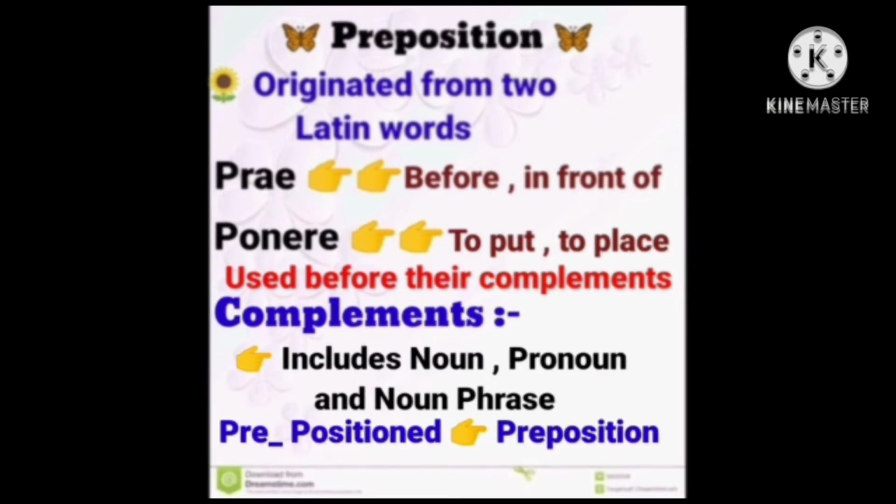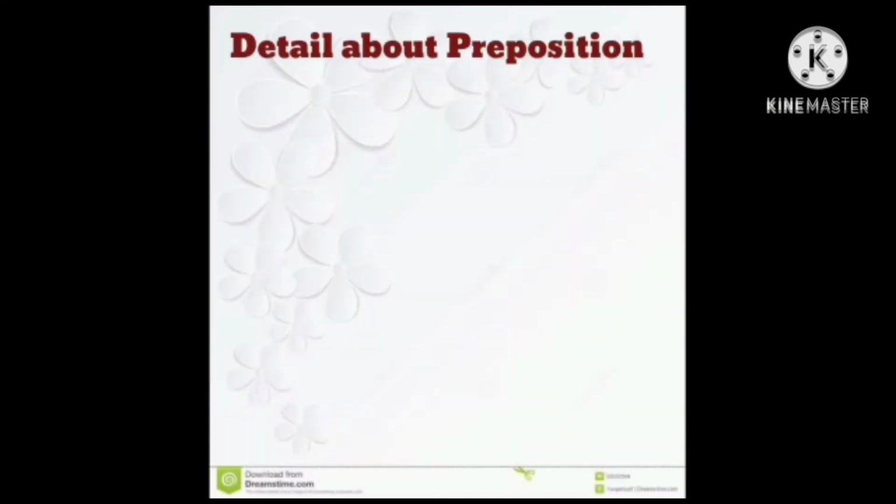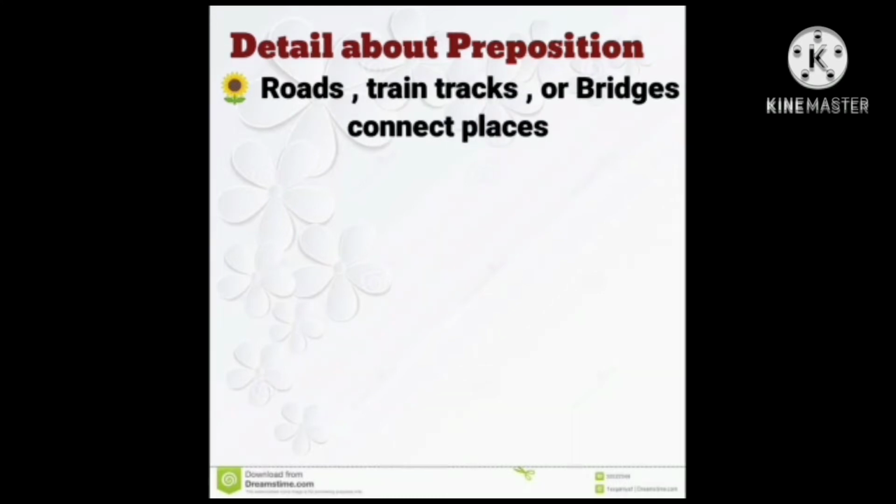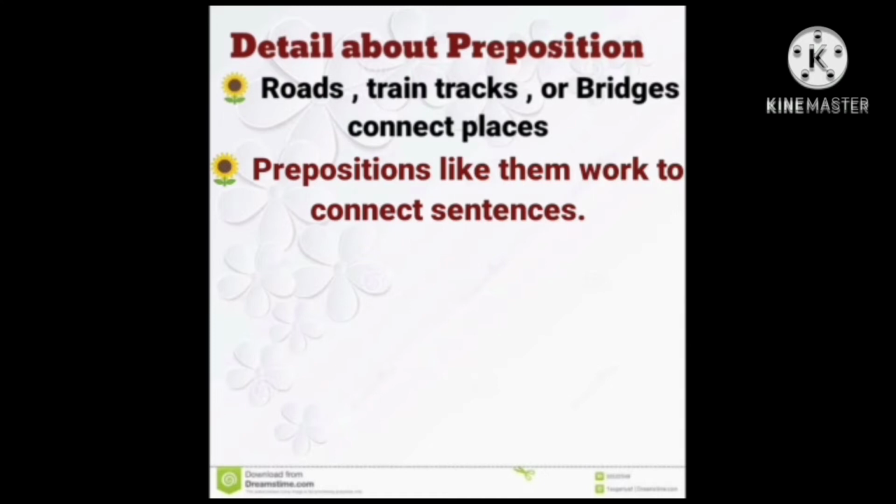Firstly, they were called praepositio, and then preposition. So this was the history of preposition. Roads, train tracks, or bridges connect places, and prepositions work like them to connect sentences.